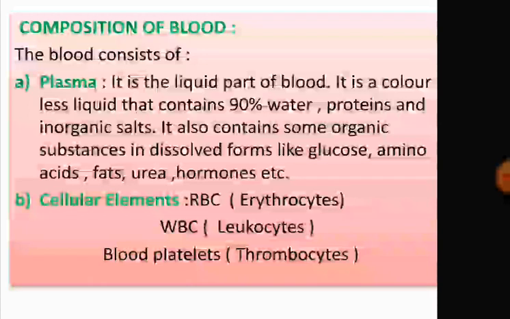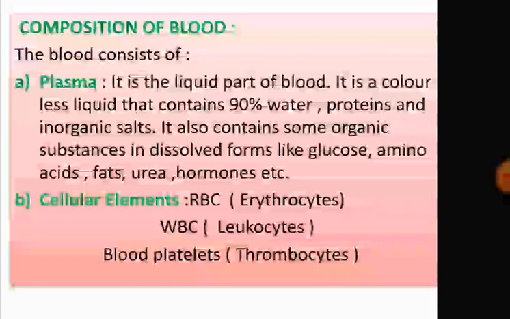Inorganic salts means sodium chloride, sodium bicarbonate, and it also contains some organic substances in dissolved forms like glucose, amino acids, fats, urea, hormones, etc.